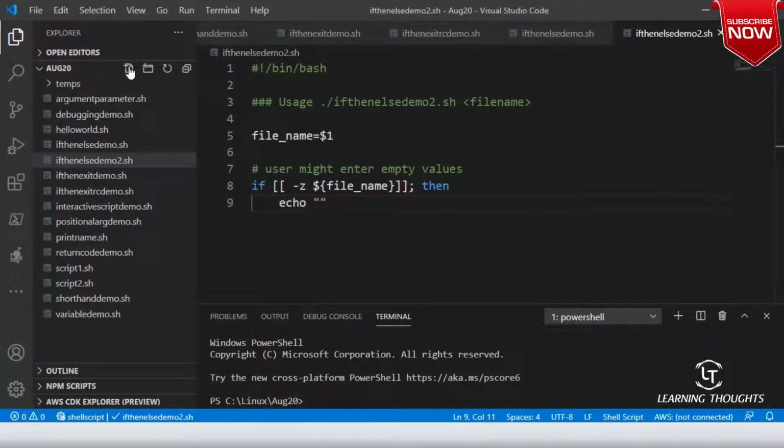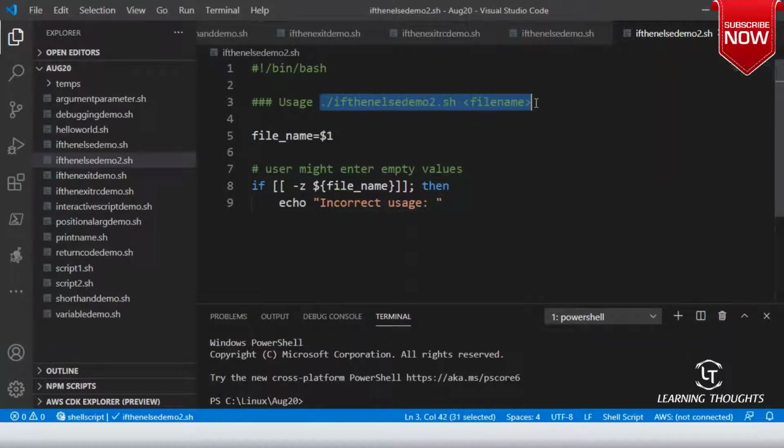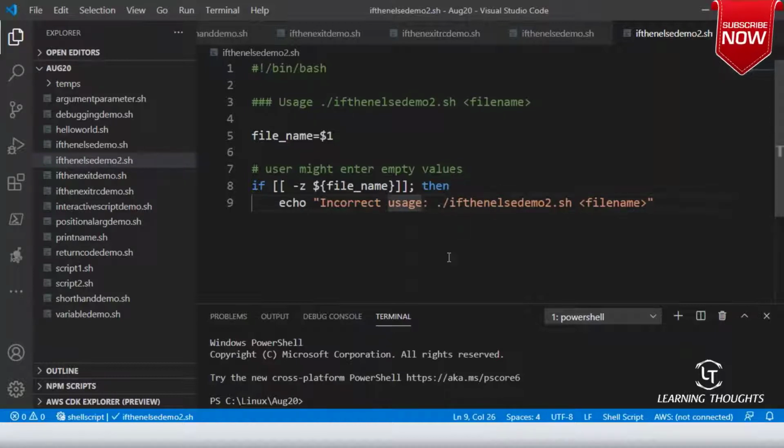Write an echo statement which basically tries to tell that file name usage incorrect usage.